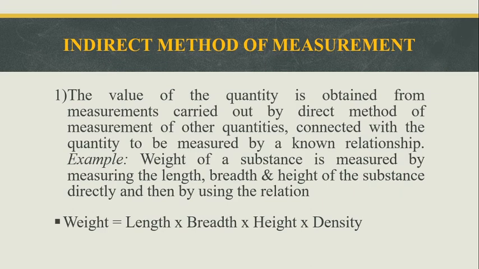Some of the indirect method instruments are angle measurement by sine bar. We get some angular measurements with the help of sine bar and, with some calculations for that output value, we find out the particular object's value. Then it is called the indirect method.